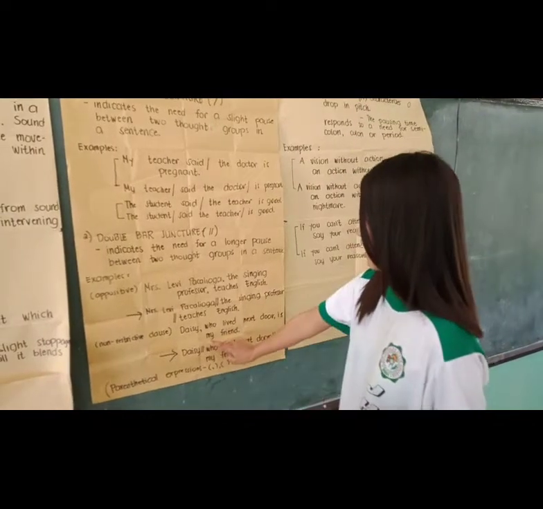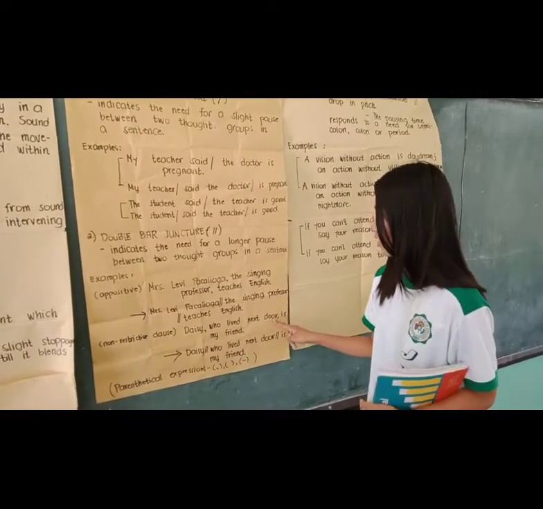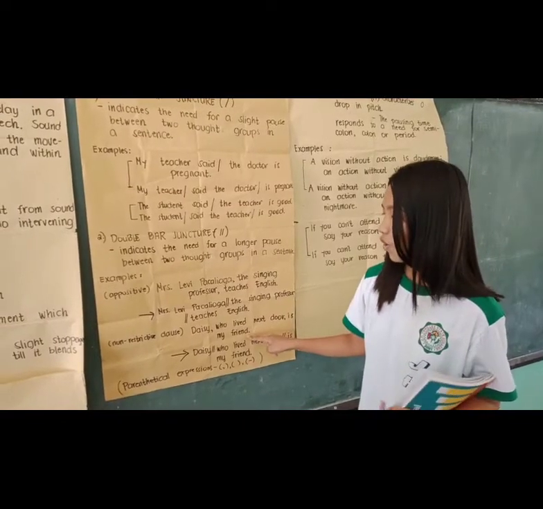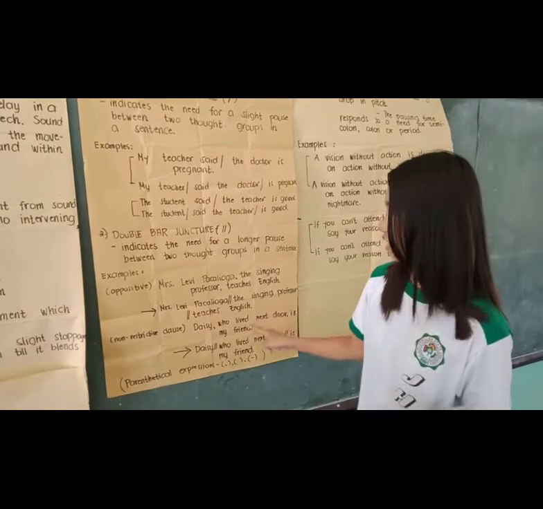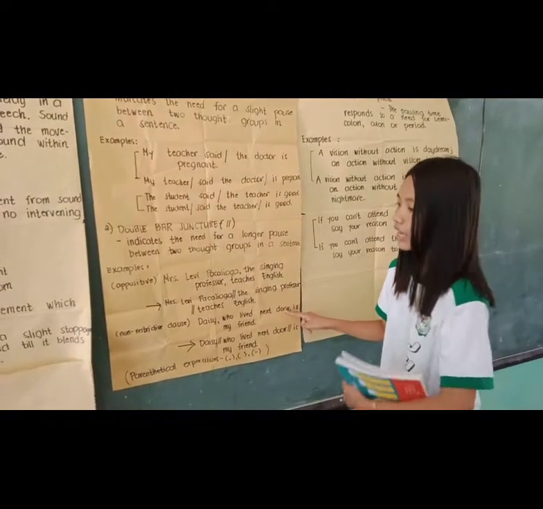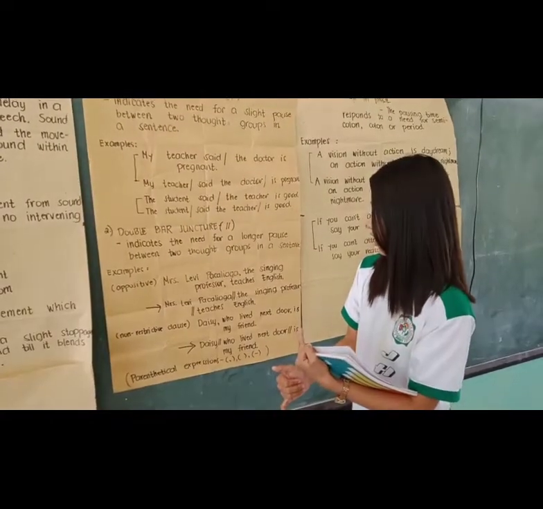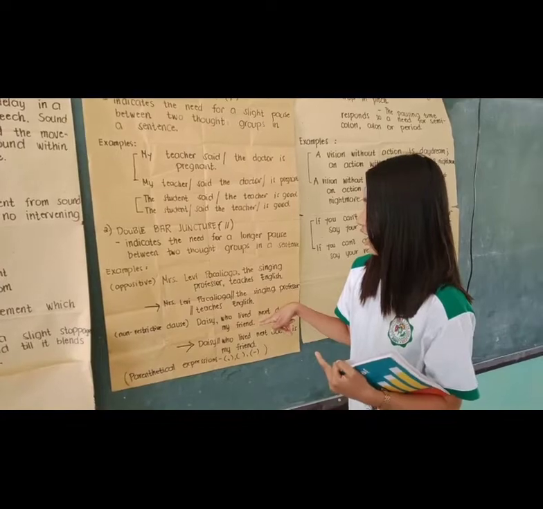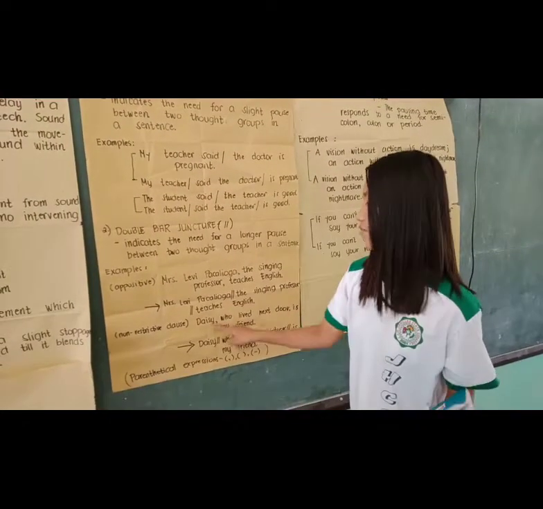So for example, DC, who lives next door, is my friend. So in this sentence, the non-restrictive clause is who lives next door because it gives information about the subject.